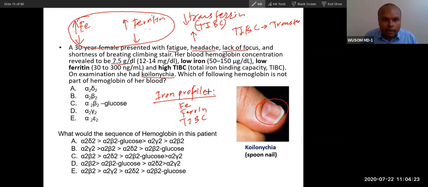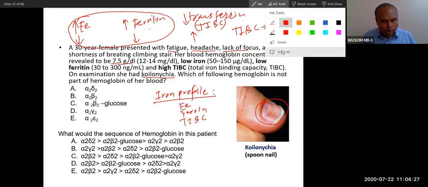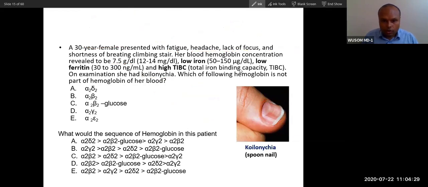And which of the following hemoglobin is not part of her blood? Tell me.